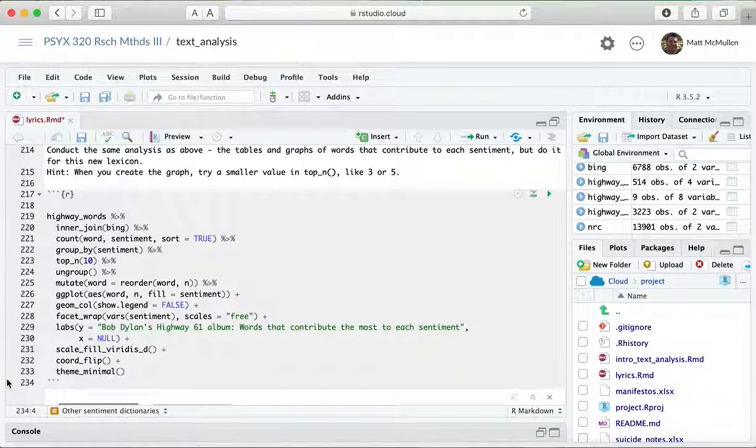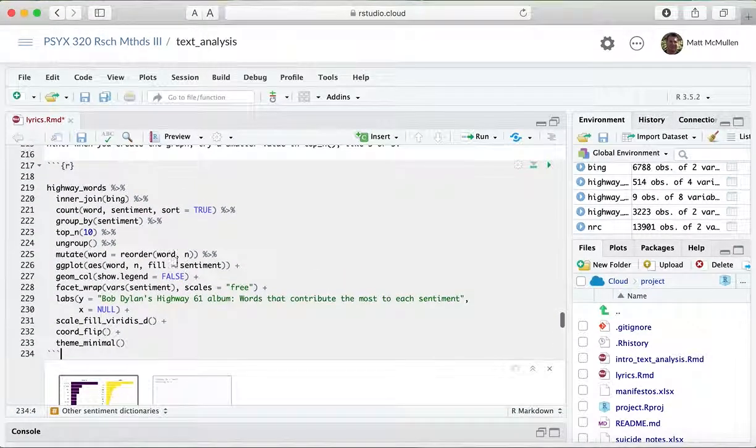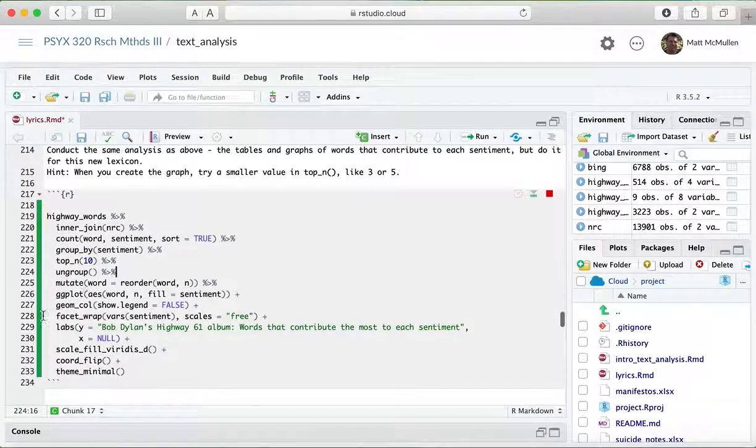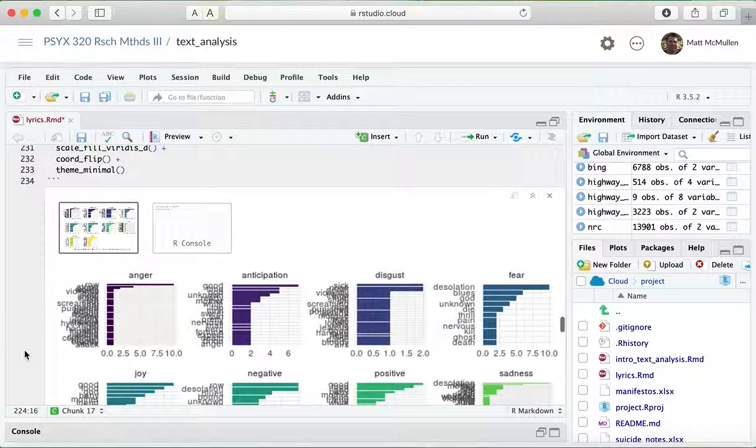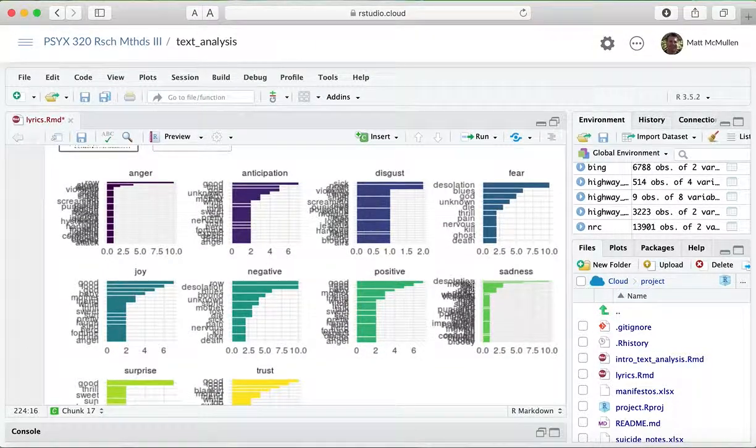Now it's top 10. And I think, oh, I forgot to change this. I need to change it so that it's NRC rather than bing. So I'm just copying it from above, and the only change is NRC. And let's run that again. And so you see how you can't really see this? The problem is, it wants to get the top 10, but first of all, the little graphs are smaller because there's more emotions here. But also, I think this is more than 10, and they're all overlapping and it looks terrible.